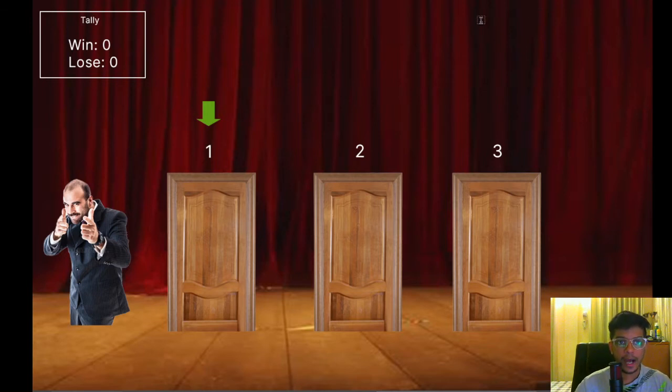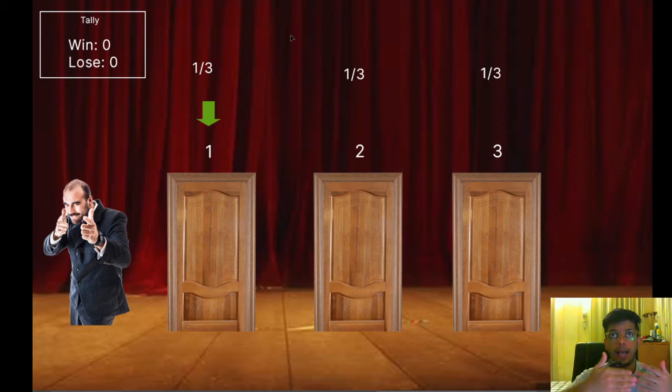So the probability of the car being behind door 1 is 1/3, 33.33%. And the car being behind door 2 is also equal, 1/3. And the car being behind door 3 is also 1/3, right? Okay, awesome. And initially you pick door 1. You could have picked door 2, you could have picked door 3, doesn't matter. We are going to go through all of the simulations to see what set of actions you should take, thinking in terms of conditional probability, to increase your chances of winning the car, right?